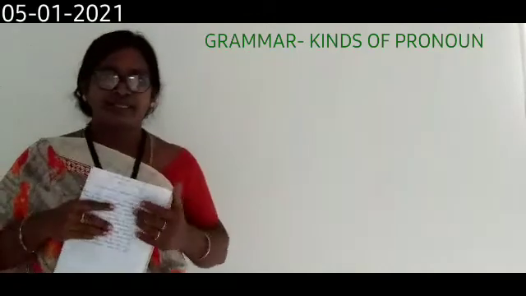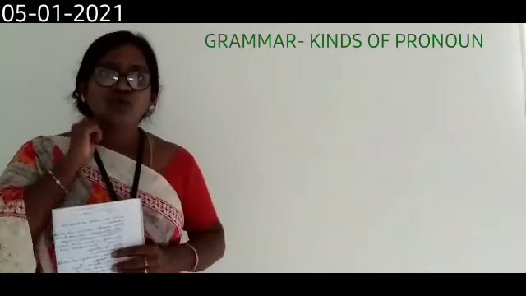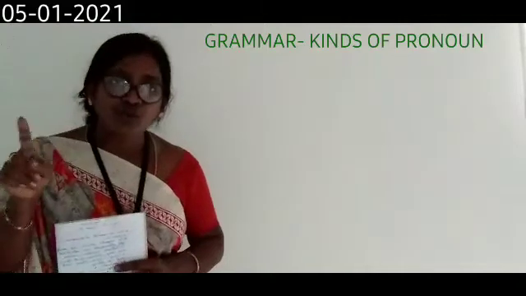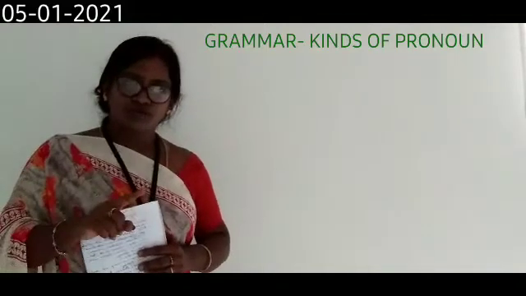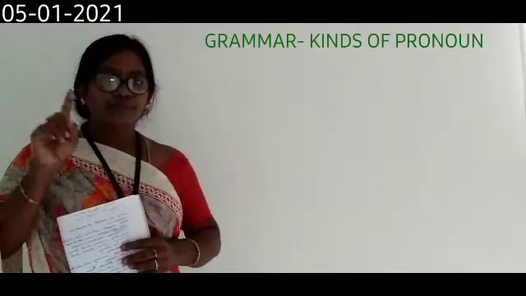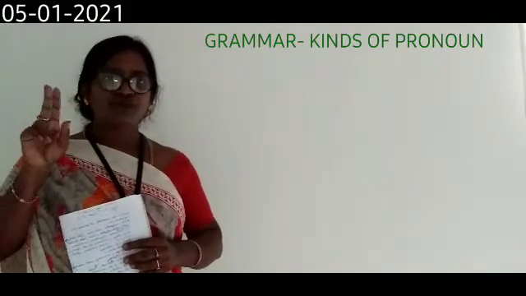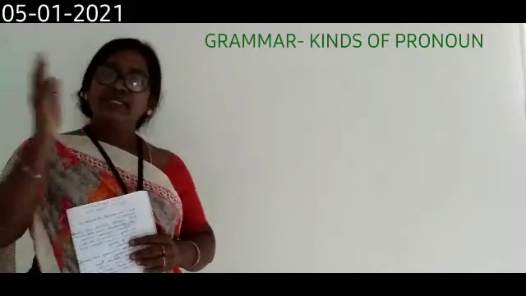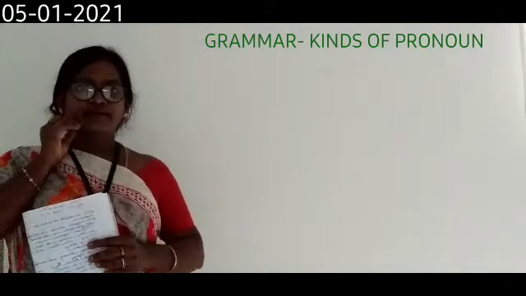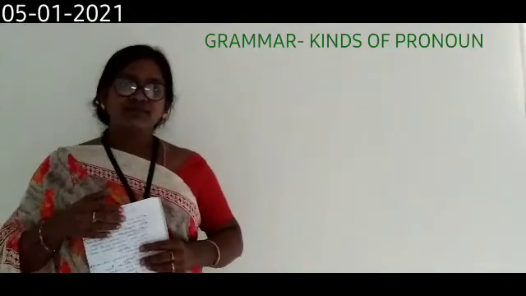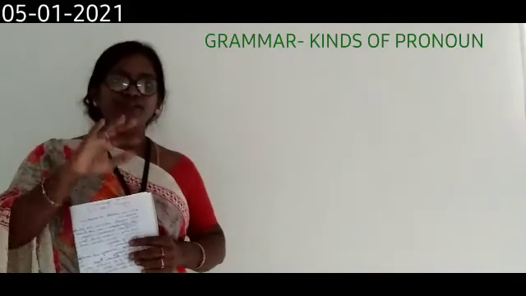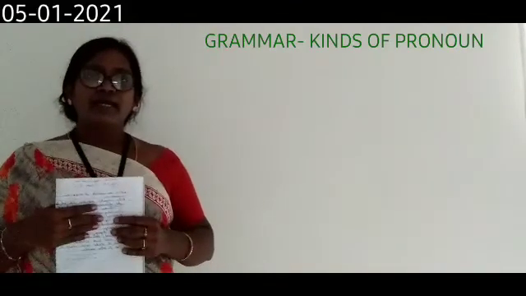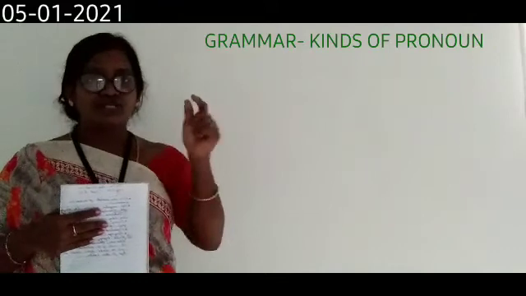There are four different types. Who, whom, whose, which, that. These two are used for both the animals and non-living things. Next one is where, that is referring to place; which, that, referring to things; and when is referring to time.